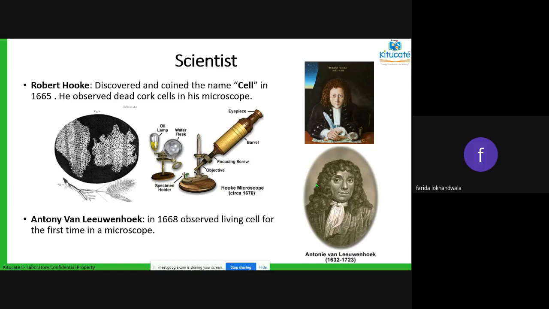So what did he take? He took the bark cells, BARK, bark. We say no, the tree bark. So he took the tree bark cells and he studied them under some special kind of an instrument which he made. So here on the left hand side you can see the bark cells as they were visible to him in black and white. Okay, he observed some